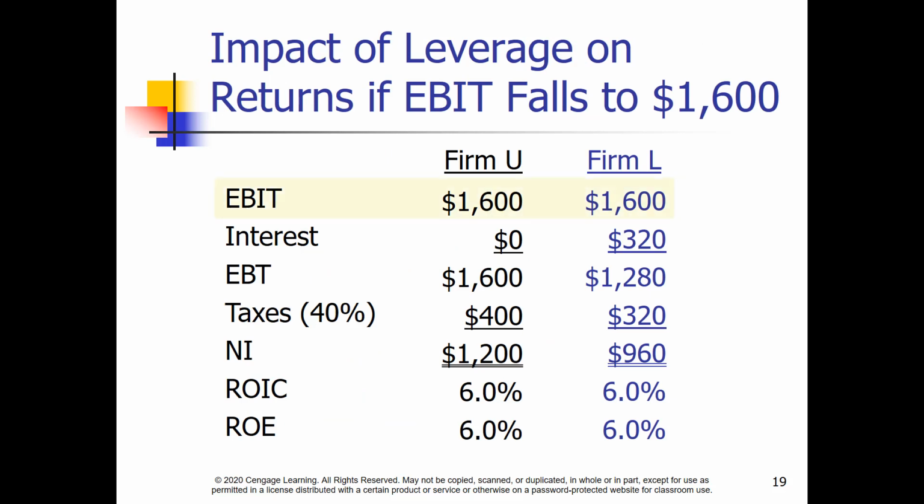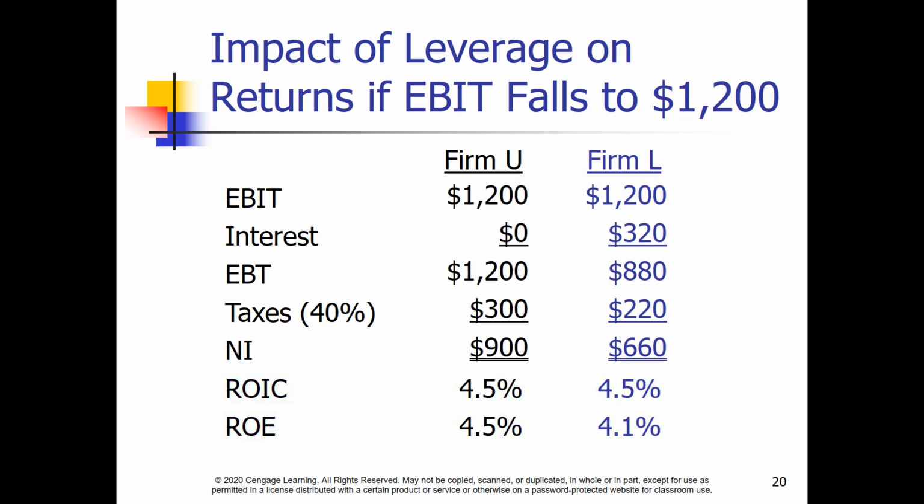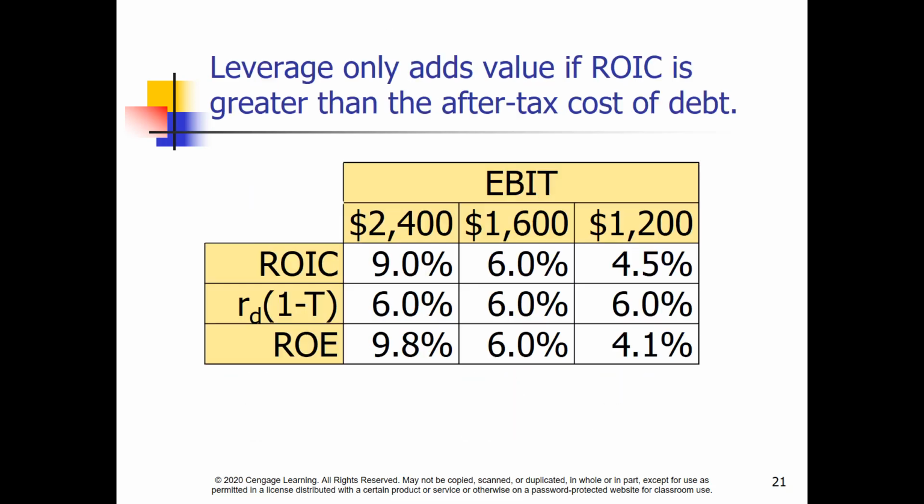But what happens if EBIT falls from $2,400 to $1,600? Both firms' ROIC and ROE fall identically. Further, what happens if EBIT falls from $2,400 to $1,200? Firm U's ROIC and ROE fall, but L's ROE falls more. Bottom line, leverage only adds value if return on invested capital is greater than the cost of debt. Firm L's cost of debt is 8%. At $2,400 EBIT, that added value with an ROIC of 9%. At 1,600 and 1,200 EBIT, it didn't.